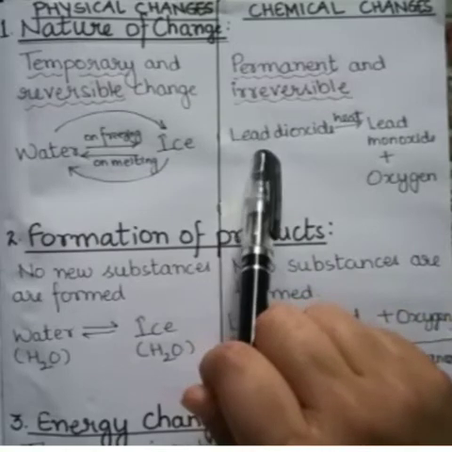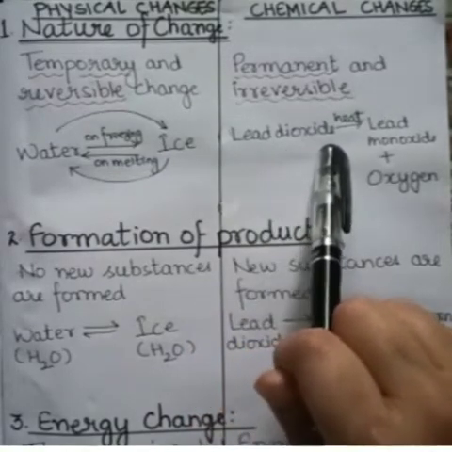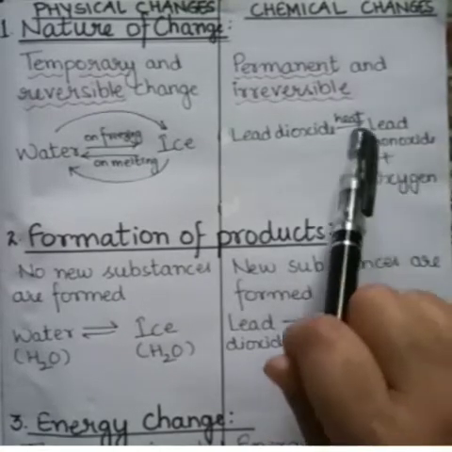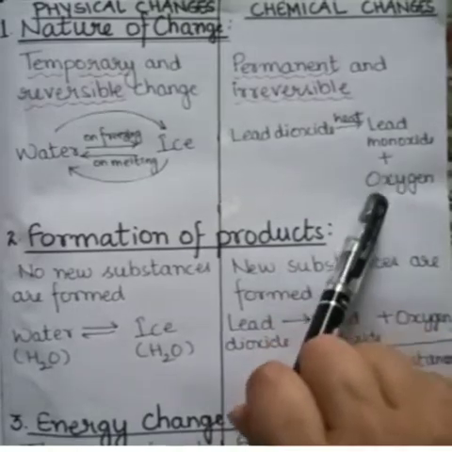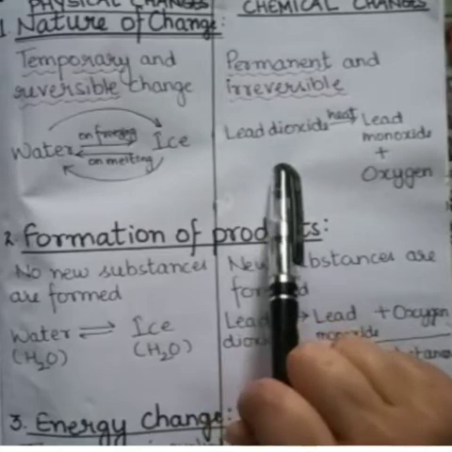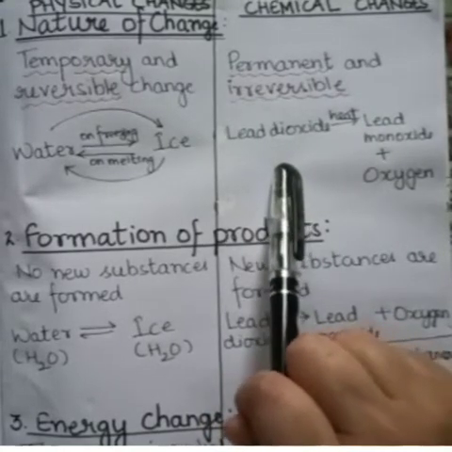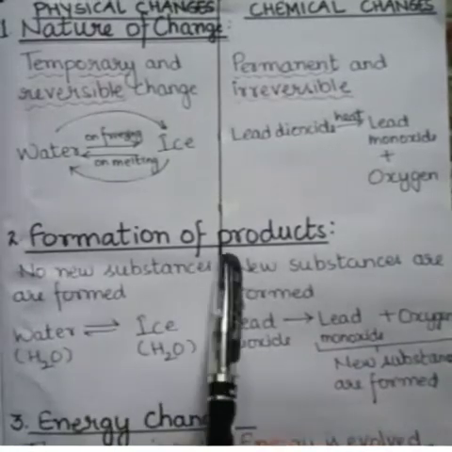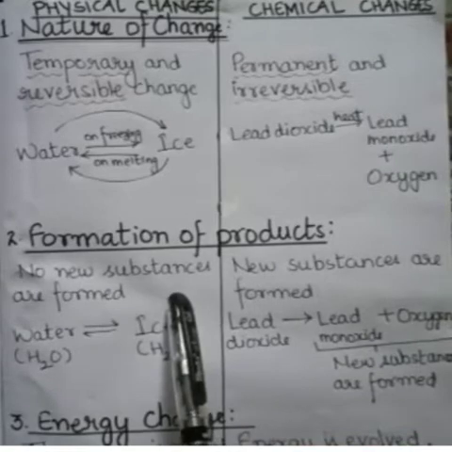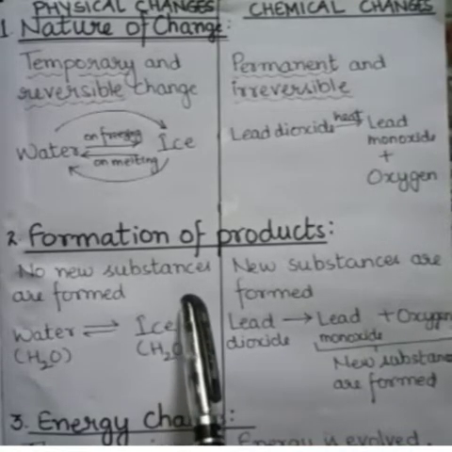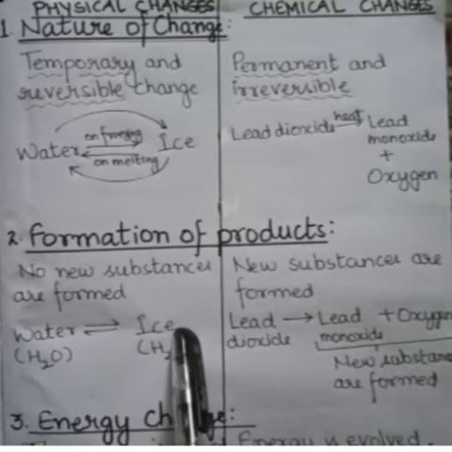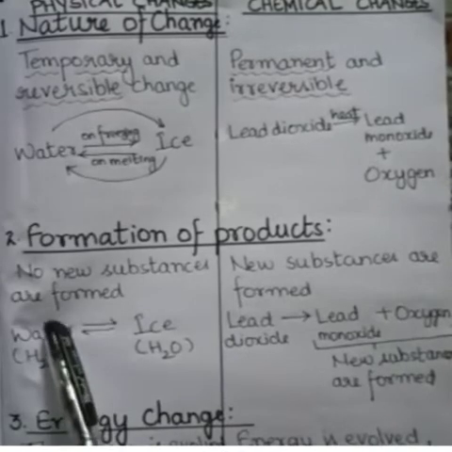For example, lead dioxide on heating gives out lead monoxide and oxygen. Now this lead monoxide and oxygen cannot give back lead dioxide. So this process is irreversible, so it is permanent. Then comes formation of products, that means formation of new products. In physical change, no new substances are formed. Water on freezing changes into ice, and ice on melting changes into water.